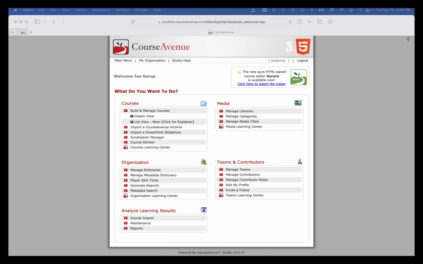Hey there, I'm going to do a quick demo for APHIS regarding some APHIS content. Without further ado, I'm not going to belabor everything, so this is a very quick demonstration of CourseAdvisor.